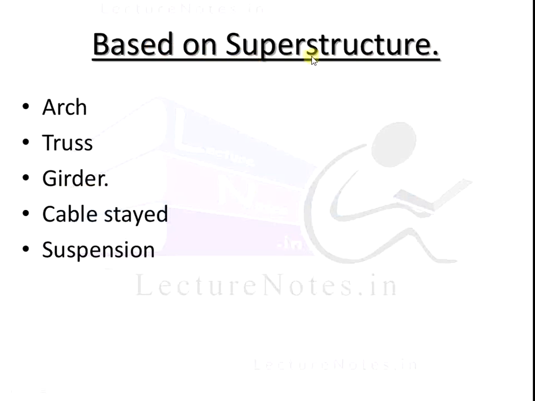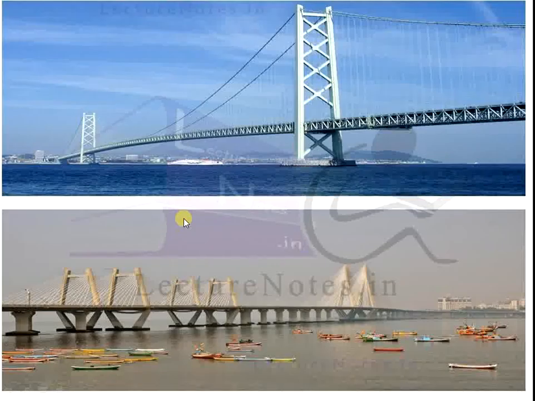Next is the classification based on superstructure. First, arch, truss, girder, cable stayed, and suspension. The cable bridge is the Bandra Sea-Link Mumbai bridge image.